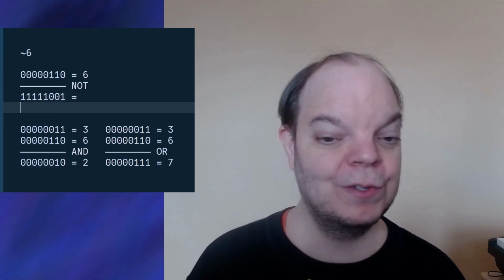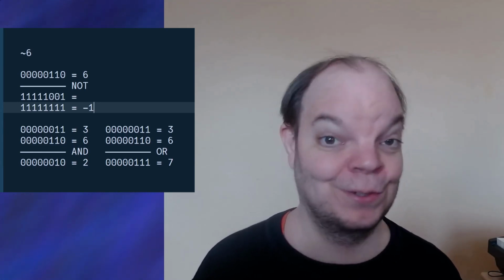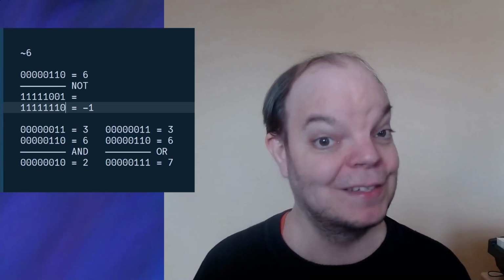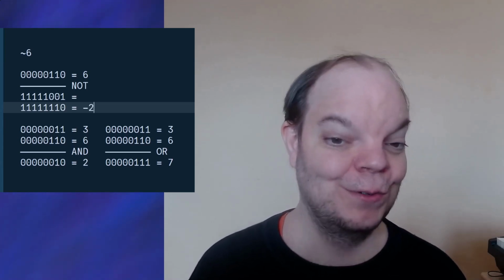Now, when all of the bits are 1, instead of 255, which is what it'd be if it were a byte, we say that this is -1, because this is 1 less than 0, which has all zeros. And then from there, we can just count down in binary. So 11110 would be -2. And then this would be -3, and so on. So what we end up getting here is actually -7.